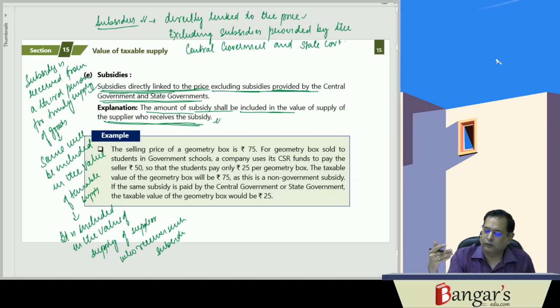15(2)(e) is what? Subsidies. They must be directly linked to the price and they must not be received from the central government or state government. And the subsidy will be included in the value of the supply of the supplier who receives such a subsidy. Here we have discussed the inclusions.